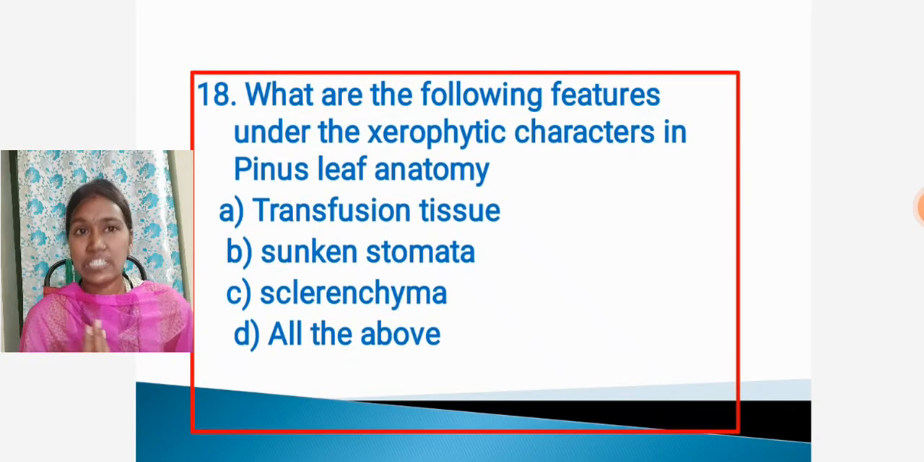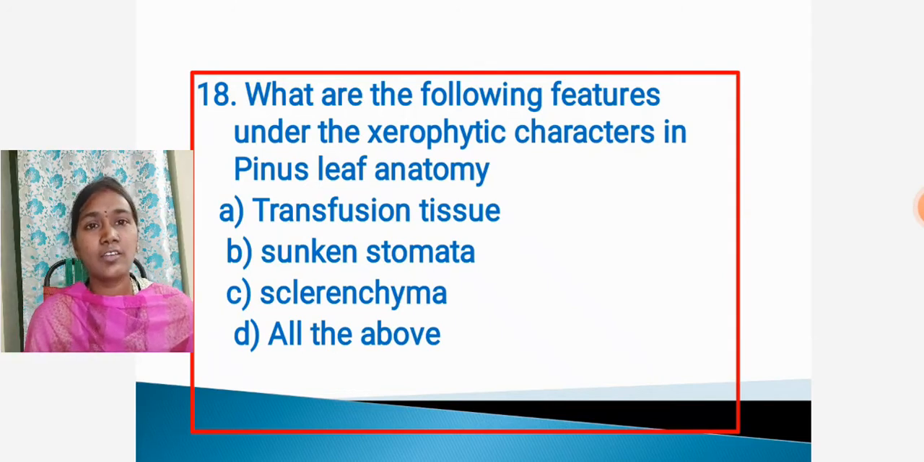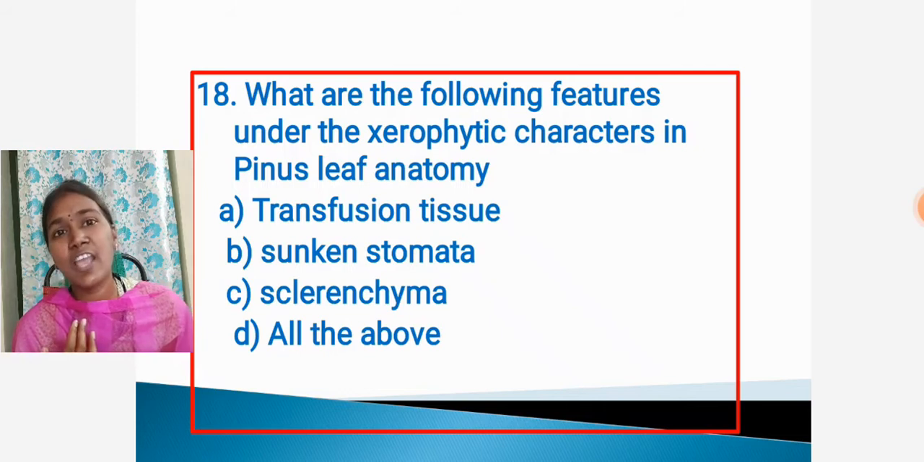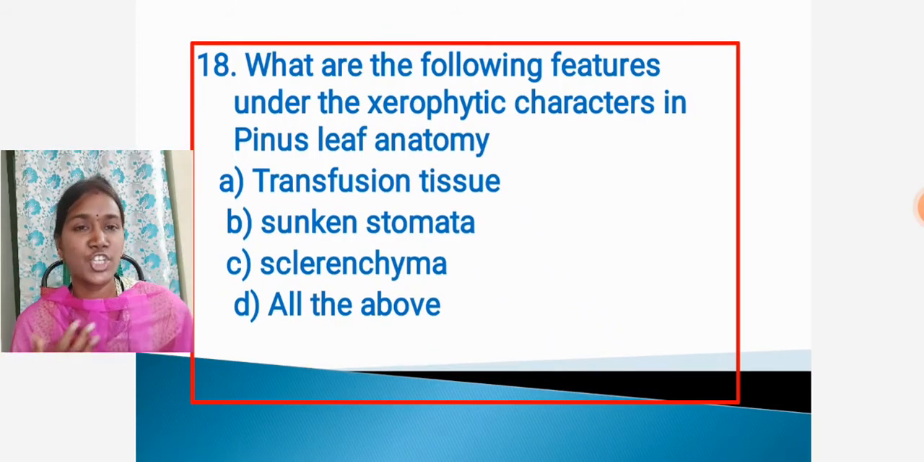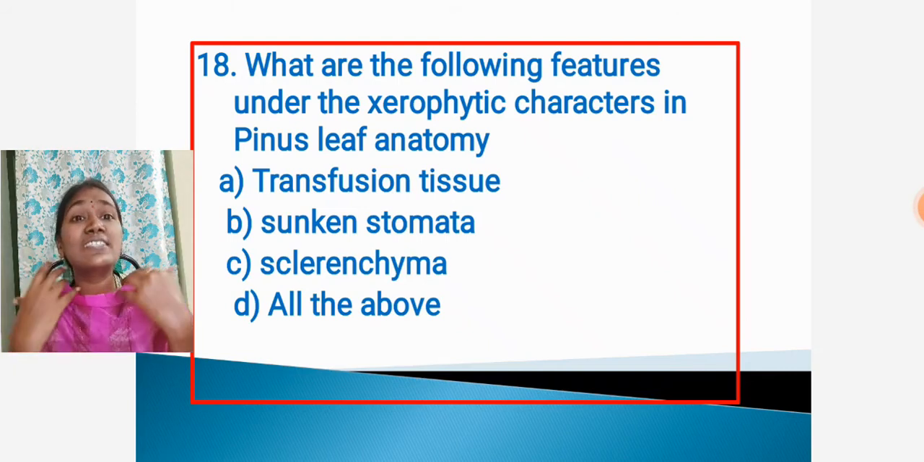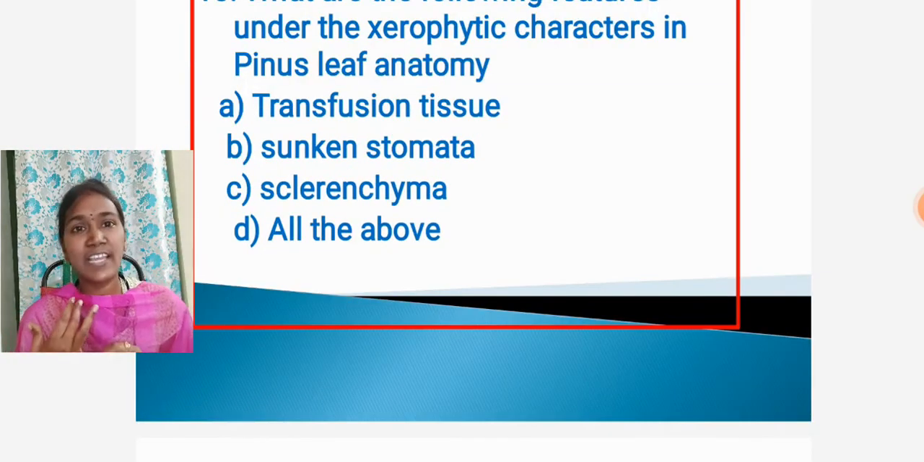Then going to the next question: which of the following features are xerophytic characters in pinus leaf anatomy? Option A, transfusion tissue. Option B, sunken stomata. Option C, sclerenchyma. Option D, all the above. Once again, the pinus leaf shows some xerophytic characters as well as hydrophytic characters. What are the xerophytic characters of the pinus leaf? Option A, transfusion tissue. Option B, sunken stomata. Option C, sclerenchyma. And option D, all the above.